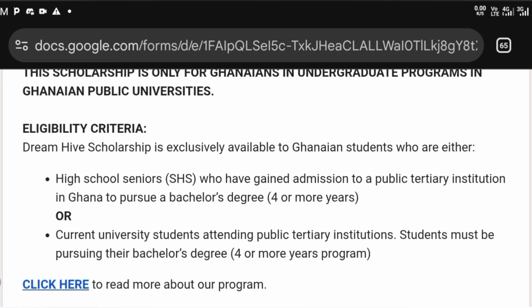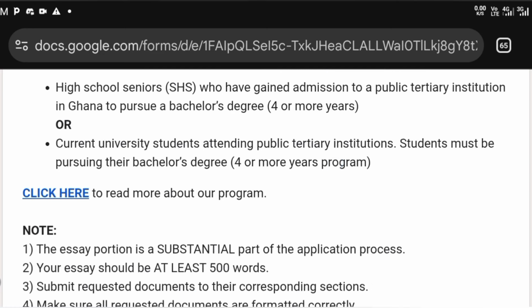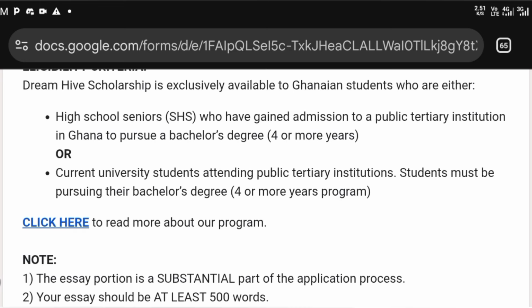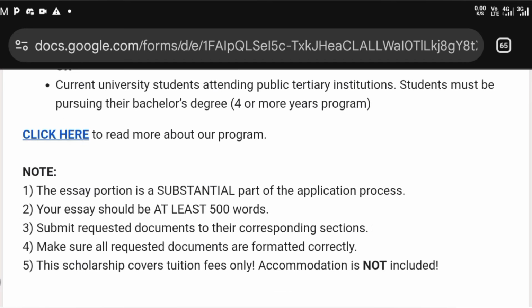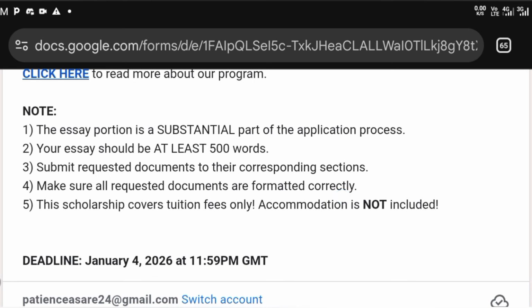Anyways, for the eligibility criteria, the Dream Hive scholarship is exclusively available to Ghanaian students who are either high school seniors who have gained admission to a public tertiary institution in Ghana to pursue a bachelor's degree of 4 or more years, or current university students attending public tertiary institutions. Students must be pursuing a bachelor's degree of 4 or more years. To read more about their program, which is the Dream Hive Foundation, you can just click there to know more about them.